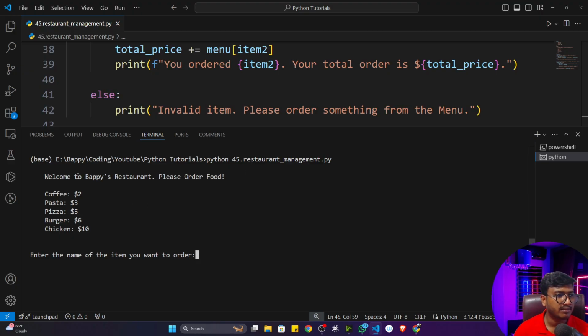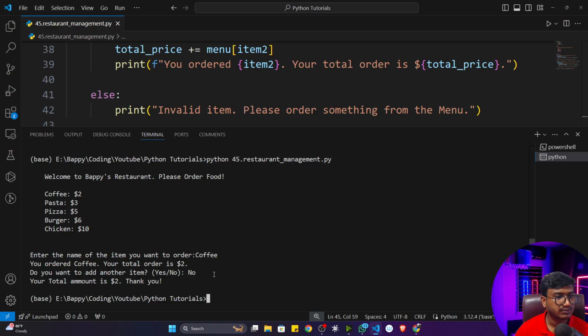Now see, it is giving me the message: Welcome to Bapi's restaurant. Please order the food. Let's say I want to order coffee. Make sure you are giving the same name. Okay, coffee. Now see, I ordered coffee and my total amount is $2. Now it is asking, do you want to add any other item? I'll say no. It tells me your total amount is $2. Thank you. That means I have to pay $2.